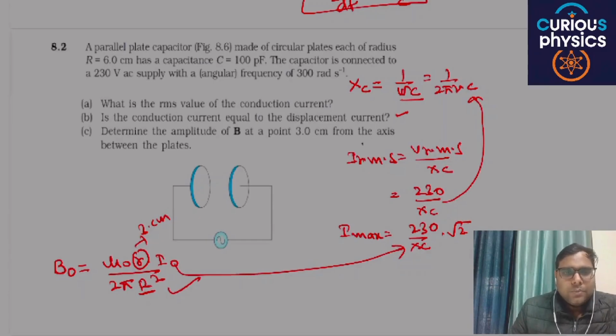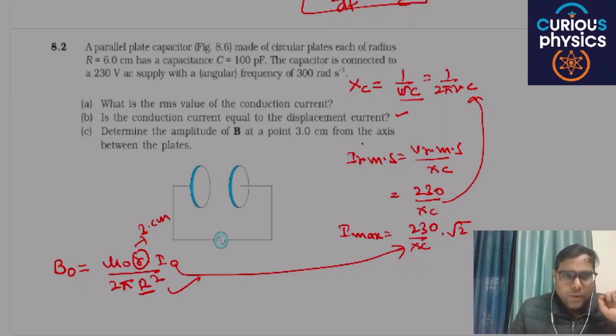Are you able to understand the point or not? These all chapters are interrelated. Don't get confused. This is not out of syllabus, and it is not a new question. This is basically related to the chapter of alternating current and the chapter of moving charges and magnetism.